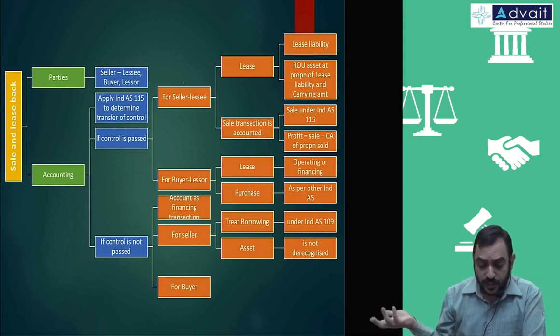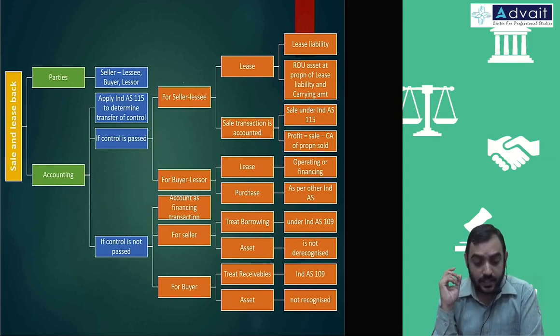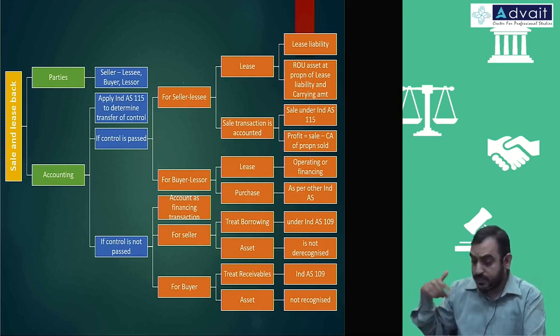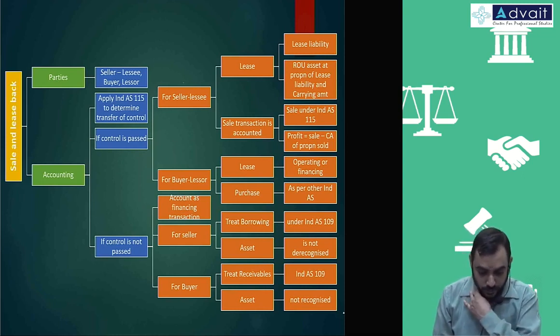So the other person, what will happen? It is the loan given. He will account it as a receivable under Ind AS 109, and the asset will not be recognized. So the asset here is not de-recognized. Let's see if we can do the problem, or we'll discuss one more situation.